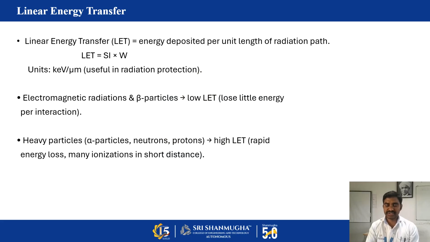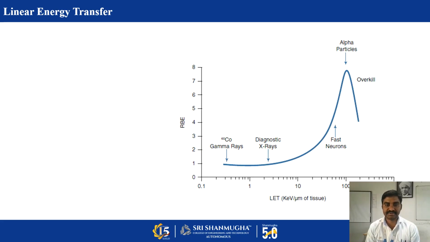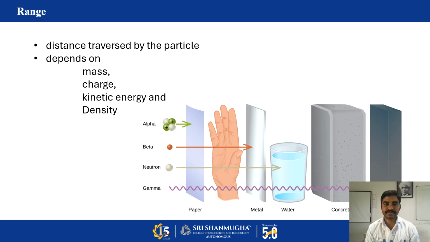If a particle has less charge or less mass, it has a very low linear energy transfer capability. So we can compare different kinds of particles or radiations and their capability to transfer energy. For example, the alpha particle has the maximum mass and also carries 2 units of positive charge, so it can deliver a huge amount of energy transfer.